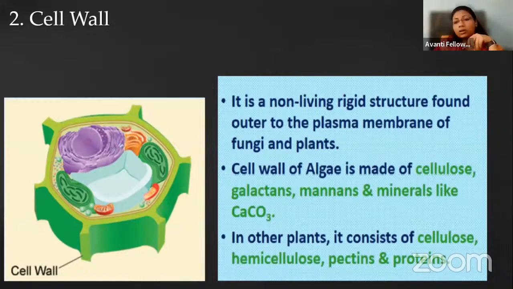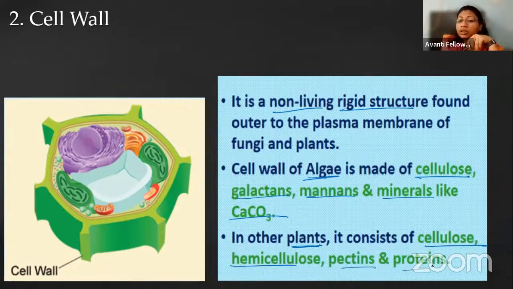So now move to the next structure, that is the cell wall, which is present around the plant cell. These are non-living rigid structures, and they can be made up of different components, right? If we talk about algae, they are made up of cellulose, galactans, mannans, and minerals such as calcium carbonate. But when we go to the plants, they can be made up of cellulose, hemicellulose, pectin, and protein. If we go to the bacteria, it is made up of peptidoglycan. If we go to the fungi, it is made up of chitin, right?